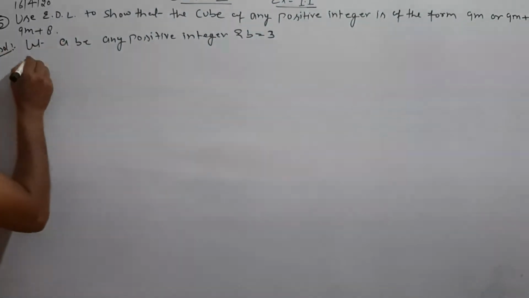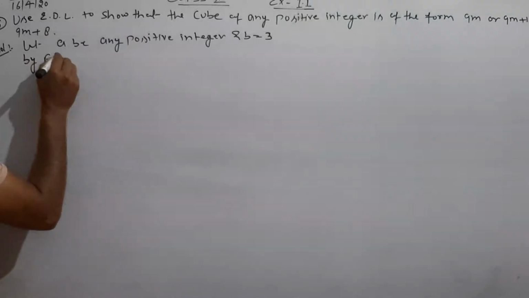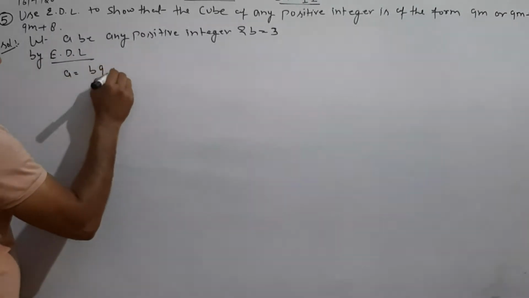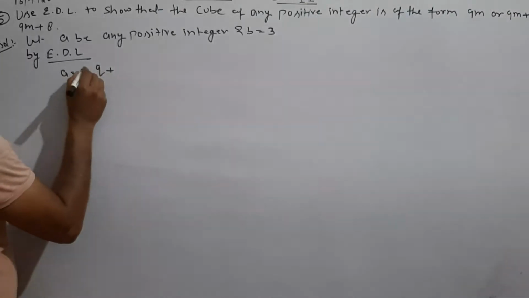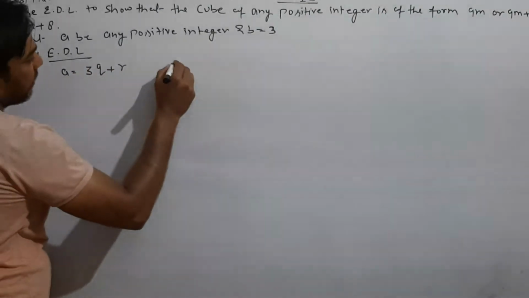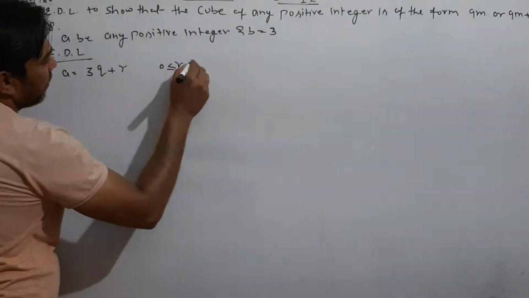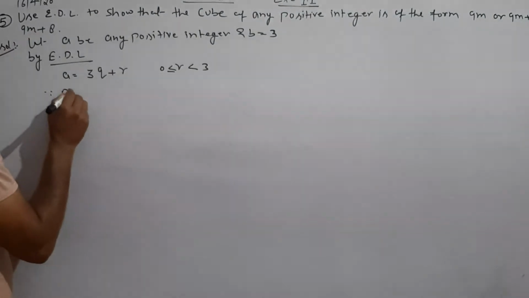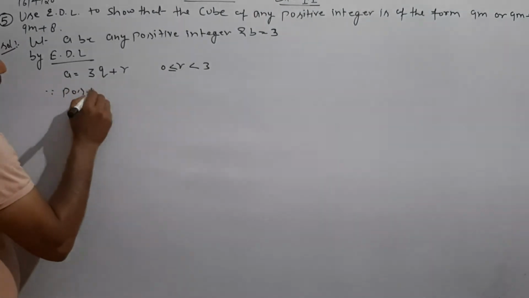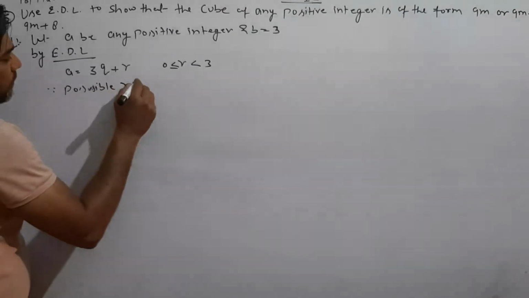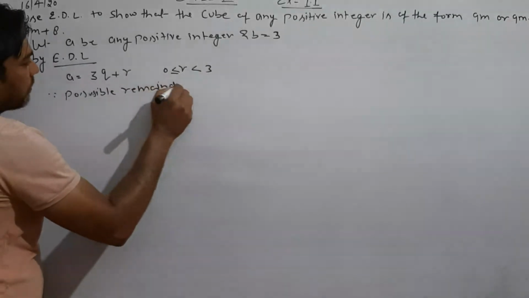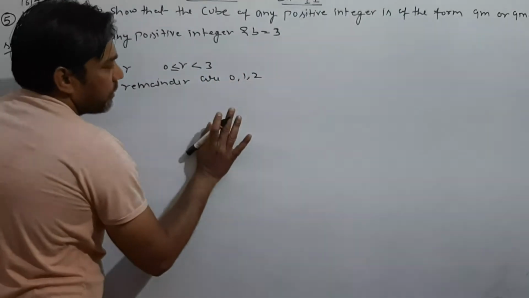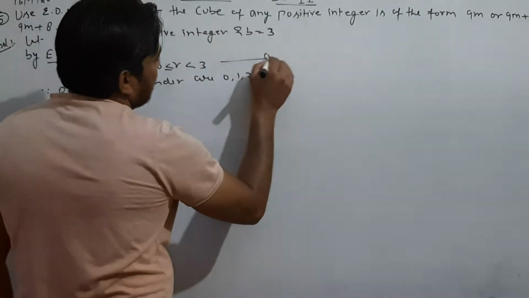So by Euclid division lemma, a is equal to b q plus r. What b is taken? That is 3. So a equals 3q plus r, where r is greater than or equal to 0 but less than 3. The remainders are 0, 1, 2. Clear? This is our equation 1.